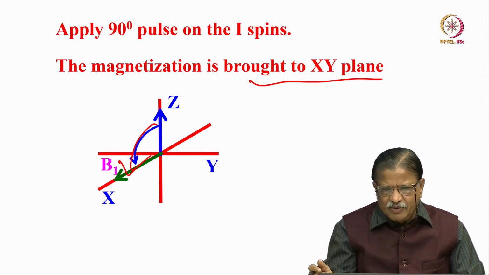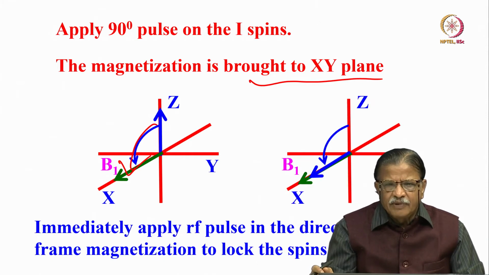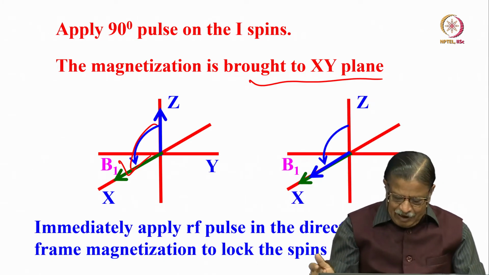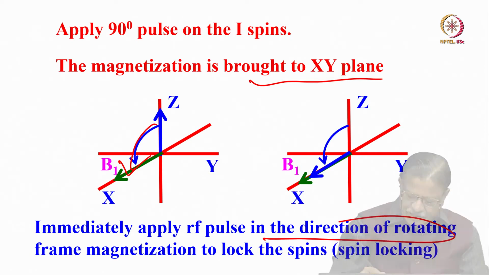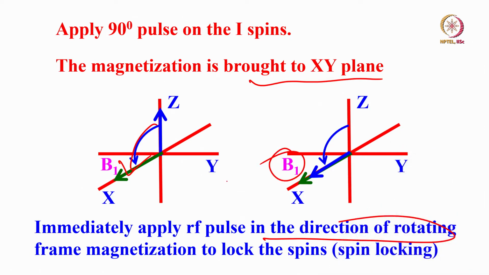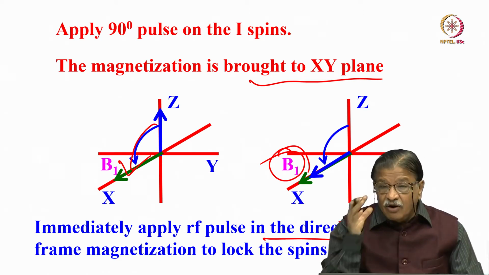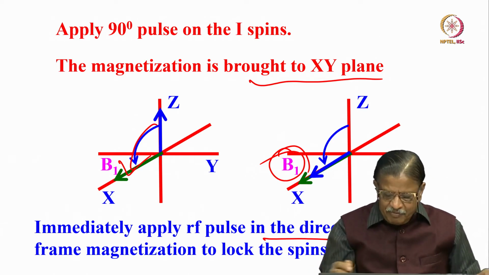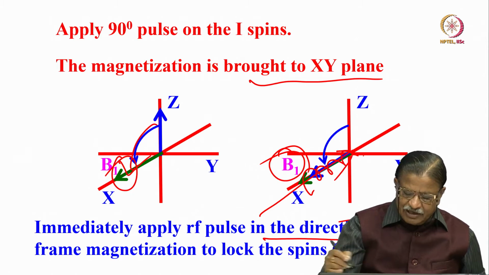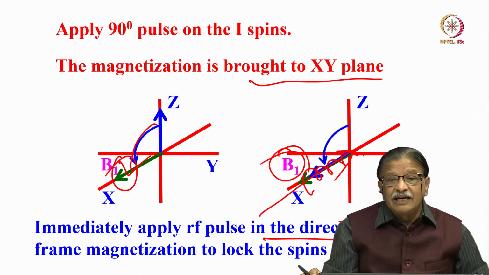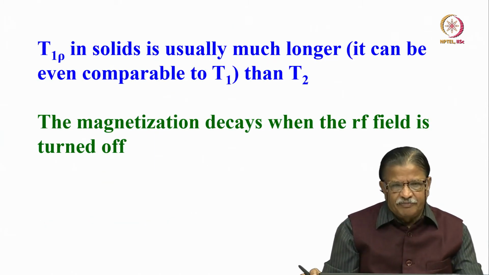One of the axes, X or Y, depending upon where you apply the pulse. Now immediately apply an RF pulse in the same direction. If the magnetization is brought to the X axis by applying an RF pulse, in the same direction apply the B1 pulse, RF pulse, and then the magnetization gets locked. This is what we said. This is called locking, spin locking. You can bring the magnetization to the X axis, apply again the RF field in the same direction, the B1 field, then they get locked. This is called spin locking.